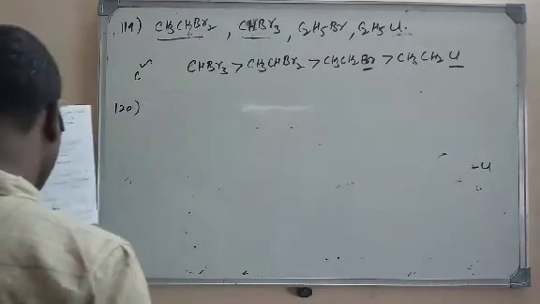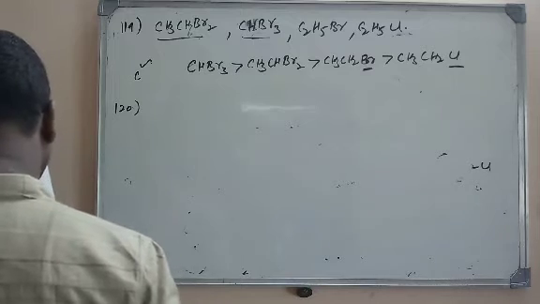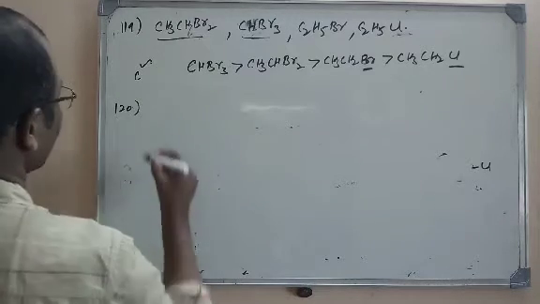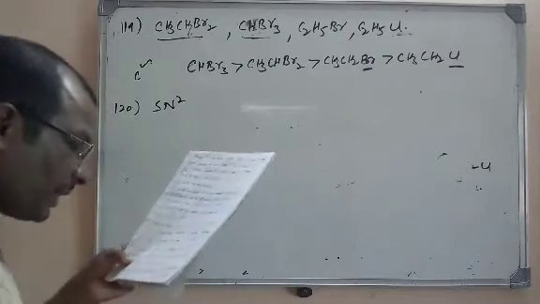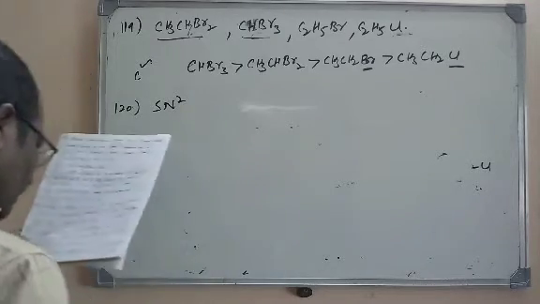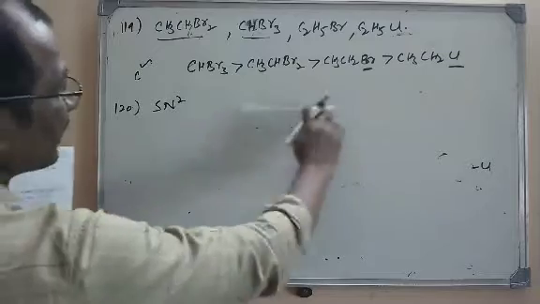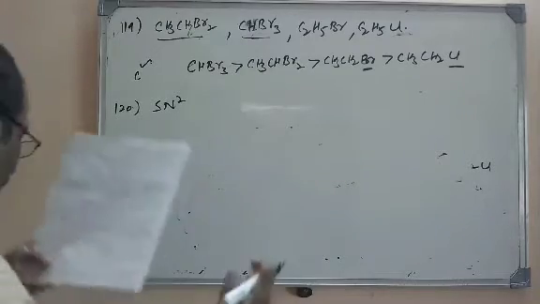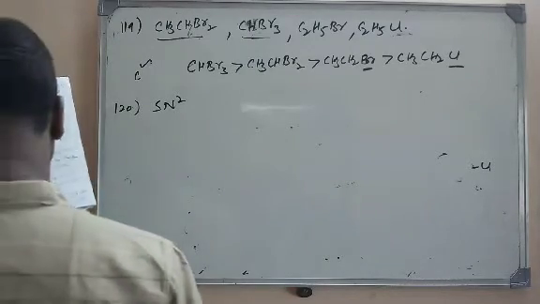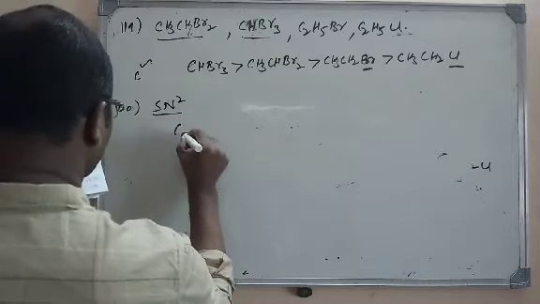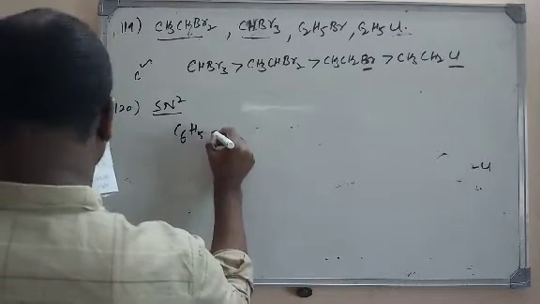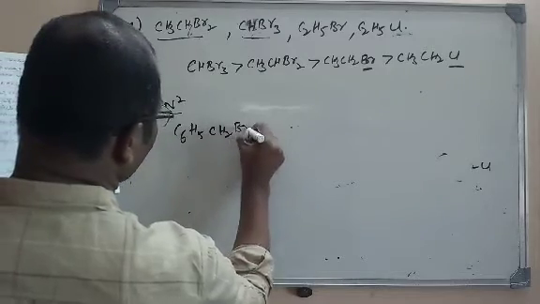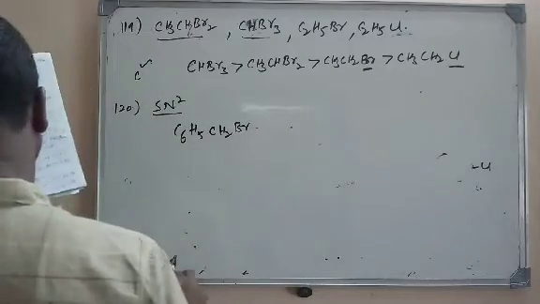The order of reactivity of the following compounds on SN2 reaction is. So here the SN2 reaction order we have to write, but it is in increasing order. That means lesser reactive to more reactive we have to write. Let us write the molecules first. C6H5CH2Br. It is nothing but benzyl bromide.